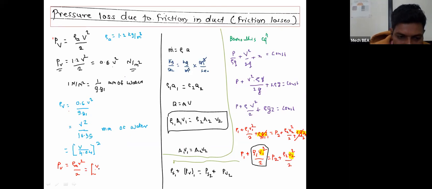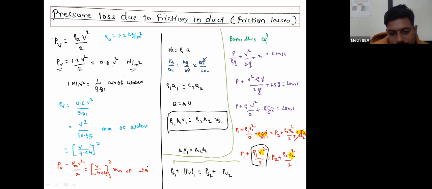For multiple choice questions also, this value of PV will be (V upon 4.04) whole square, in terms of mm of water.